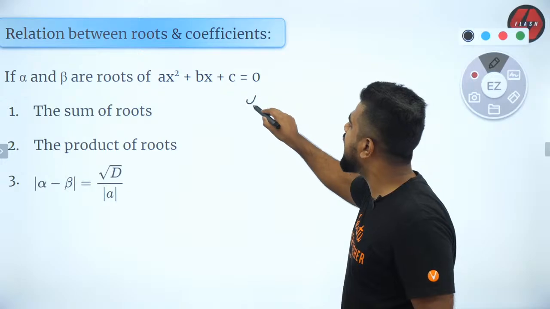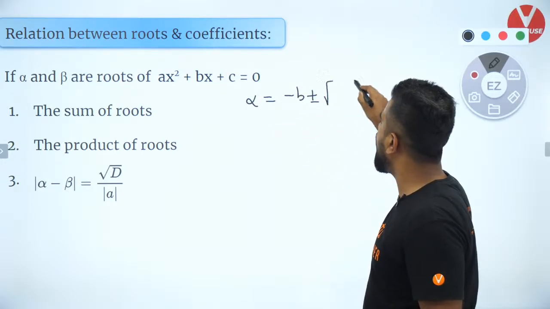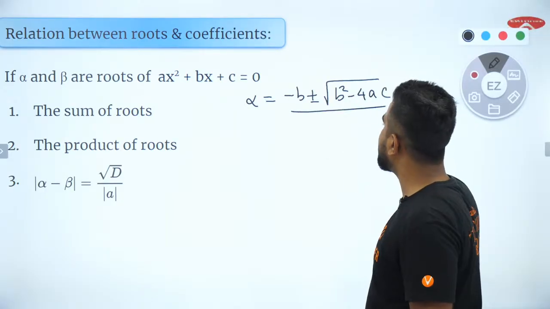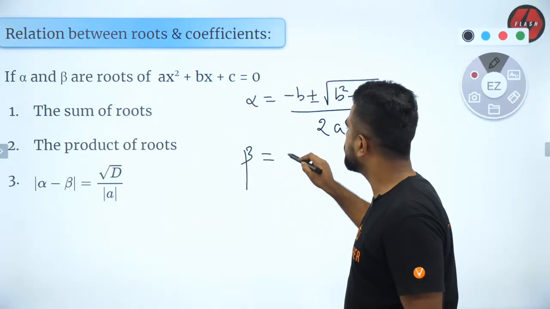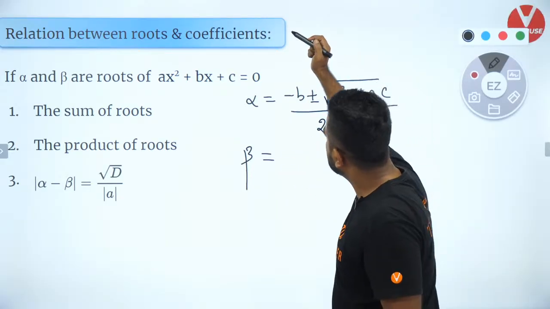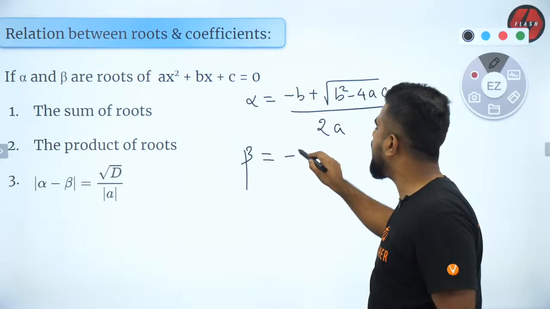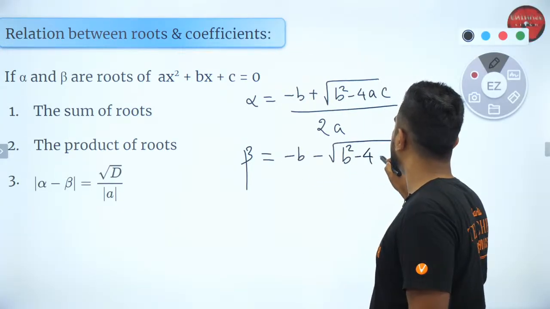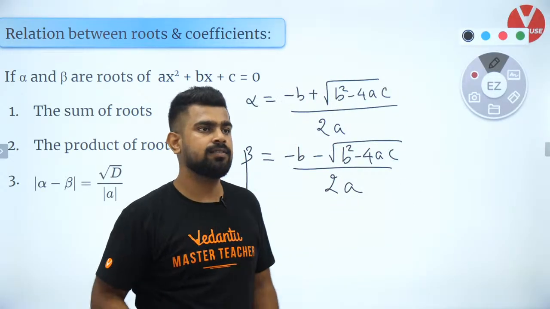So we know that alpha is equal to minus b plus or minus root of b square minus 4ac by 2a, and beta will be what? Let's not take both plus or minus. Let's take plus. So beta will be minus b minus root of b square minus 4ac by 2a. Are you guys clear with that?